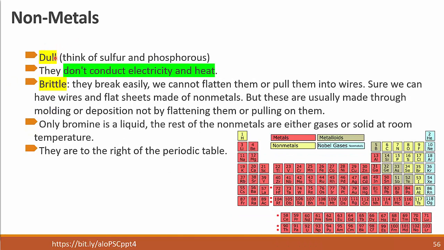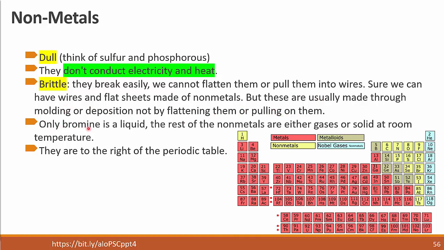Non-metals are dull. They don't conduct electricity and heat. They are brittle. They break easily. We cannot flatten them or pull them into wires. Sure, we can have wires and flat sheets made of non-metals. However, these are usually made through molding or deposition, not by flattening or pulling on them.